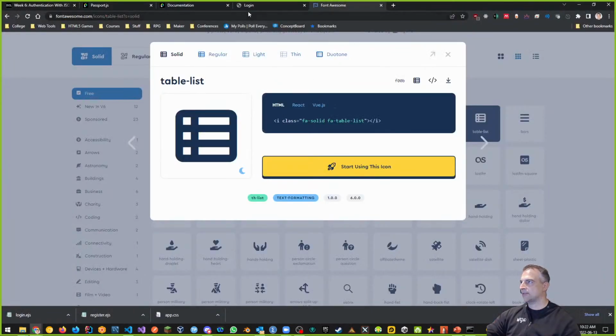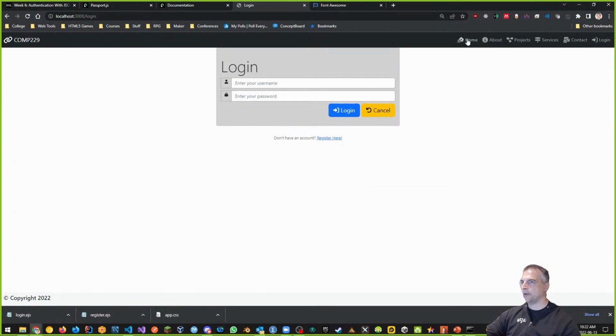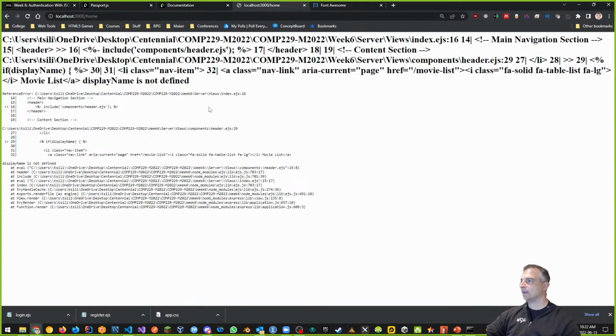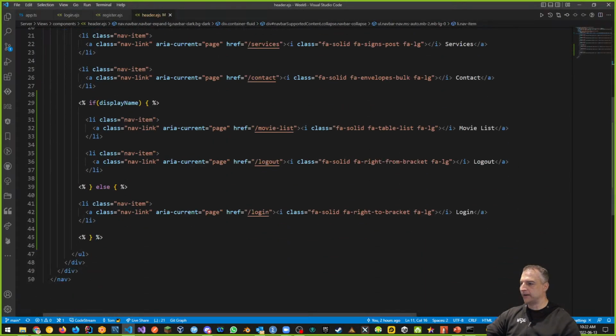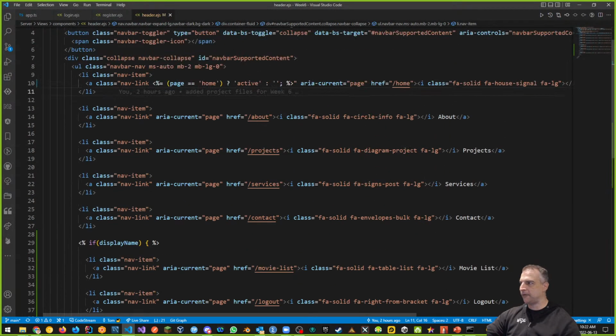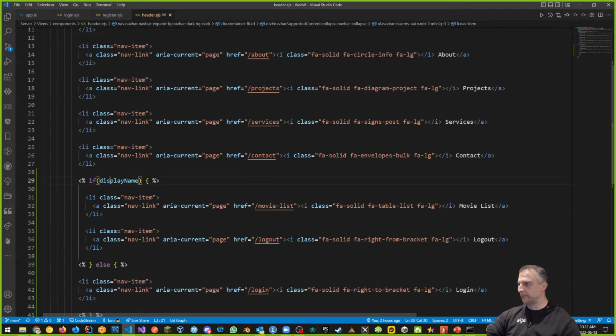So if I was to go back to my login page and I go to my home page, then, oh man, we got an issue. It says, display name is not found. Well, the reason why display name is not found is because it's only found right now in my login and logout. That means I need to have display name. Because I'm testing for display name, I need to have display name in all my pages. Oh man, I need to change stuff.